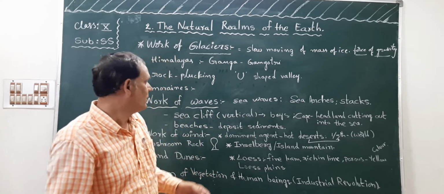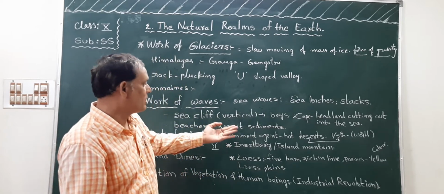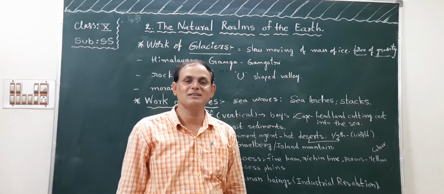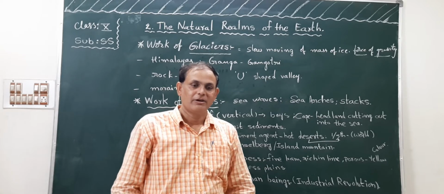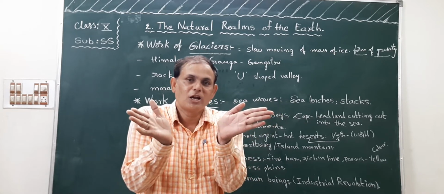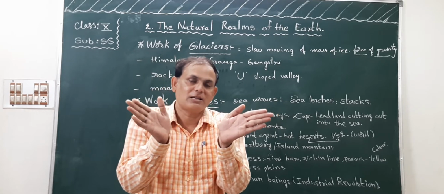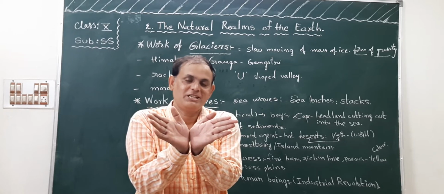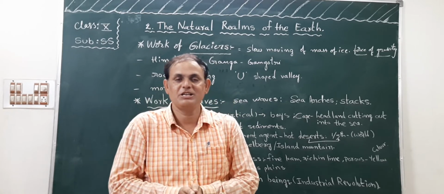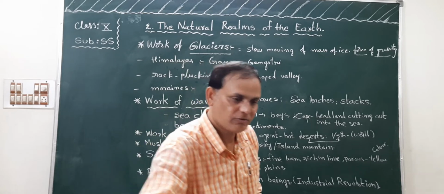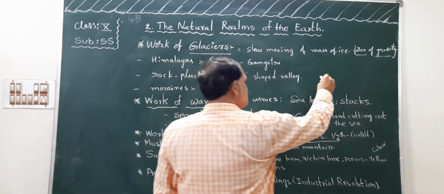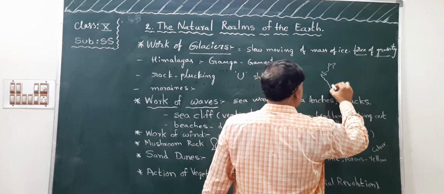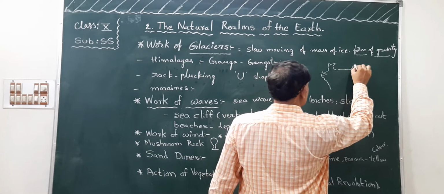Next, children, bays and caves also occur. Bays. What is the meaning of bay, children? Now look, children. The land covers three sides and one side is water. It is called a bay. Now look, for example, this is our India.